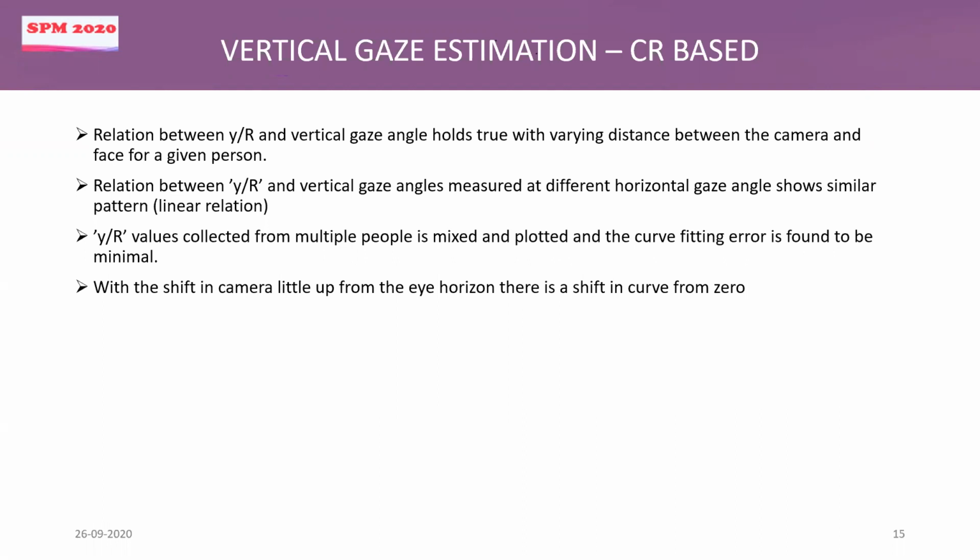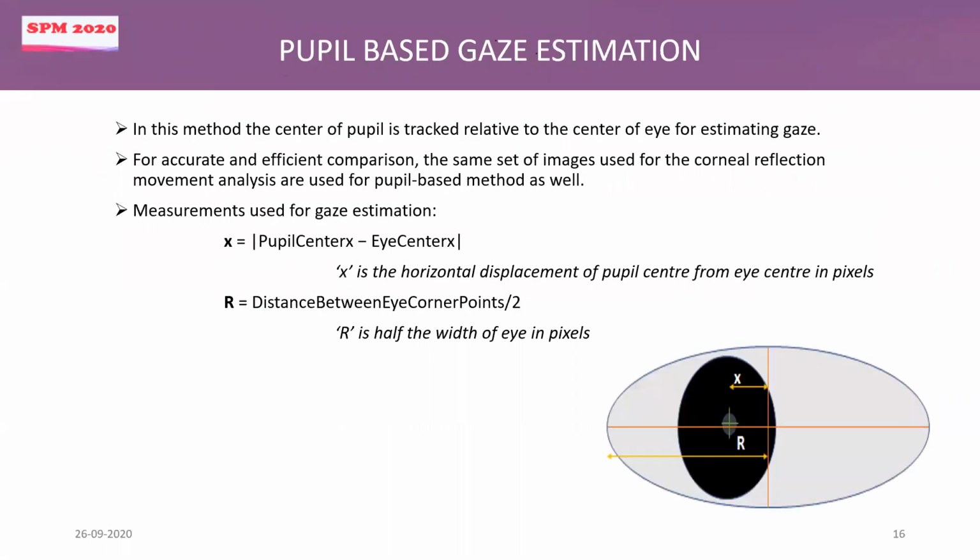And we also have checked how generic this vertical gaze estimation is. So again, we repeated the same experiment. We collected data points from more than one person. We tried fitting the polynomial curve, and then we calculated the error, and we found the error to be much less. And when there is a shift in the camera from the eye horizon level, then again there is a shift in the curve from 0. So we have similar observations for both vertical and horizontal gaze estimation.